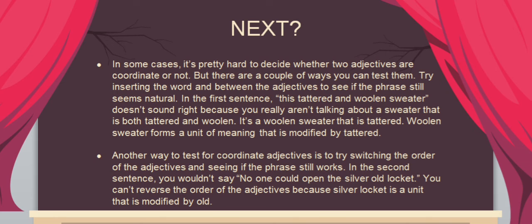And last, another way to test for coordinate adjectives is to try switching the order of the adjectives and see if it still works. In the second sentence, you will not say no one could open the silver old locket. You cannot reverse the order of the adjectives because silver locket is a unit that is modified by old.